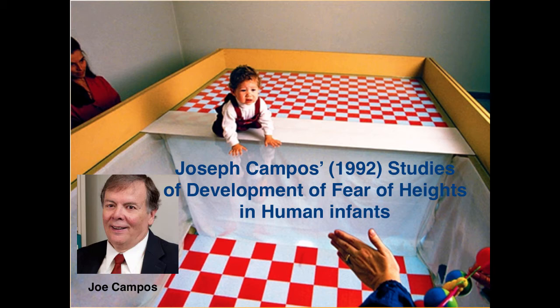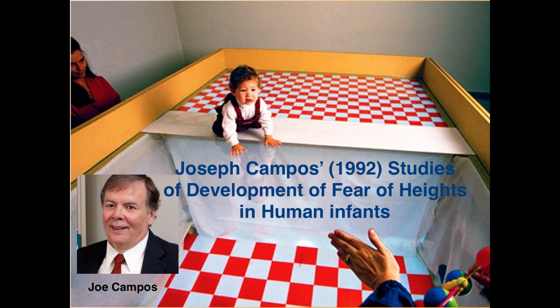Campos knew that it would not be ethical to control a human infant's experience with walking, so he decided to examine a group of 7-month-old infants. It's not uncommon to observe that some 7-month-olds can walk or crawl, and others can't. In this manner, Campos divided his group of 7-month-old infants into 2 groups. The pre-locomotor group, consisting of infants that cannot yet walk or crawl, and the locomotor group, the group of infants that were already crawling or walking on their own power.